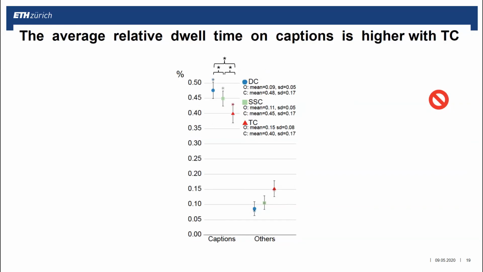Guided by previous studies, we assumed that participants would be more efficient in reading text with gaze-adaptive captions and spend more time on other content. Although we found significant differences, the opposite was the case. Since the captions were see-through, we did not differentiate which fixations belonged to text and which fixations were at the content behind the text.